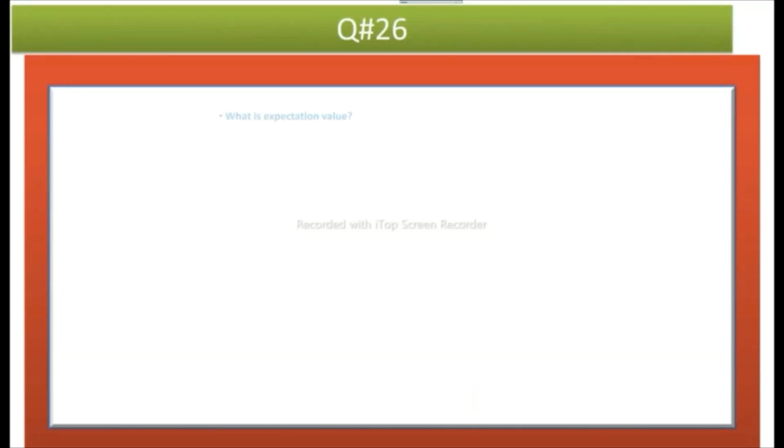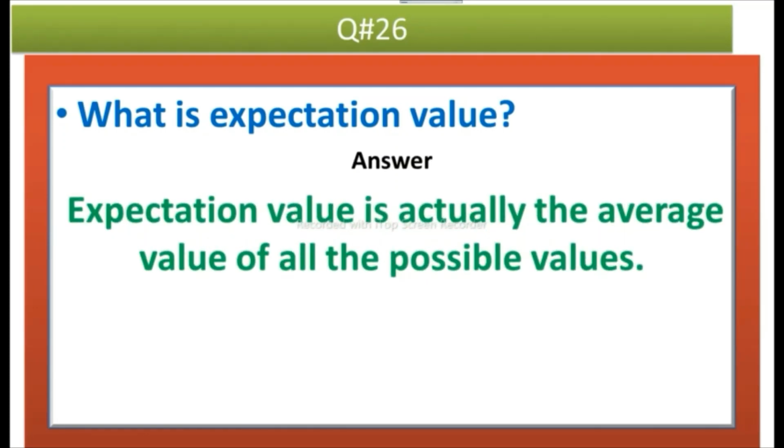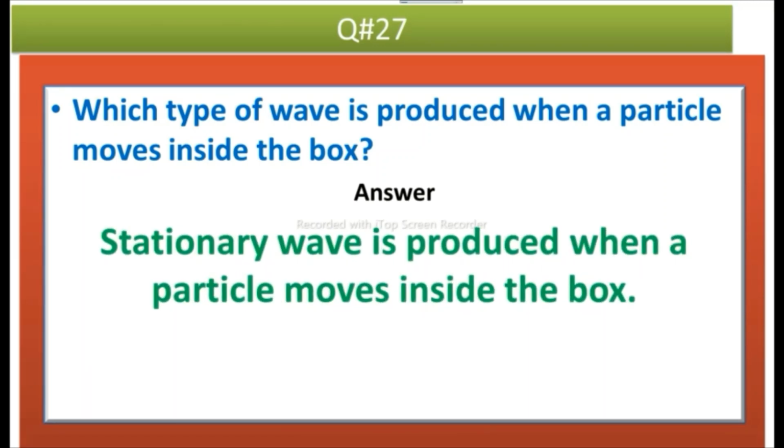The next question is, what is expectation value? Answer is, expectation value is actually the average value of all the possible values. The next question is, which type of wave is produced when a particle moves inside the box? Answer is, stationary waves are produced when a particle moves inside the box.